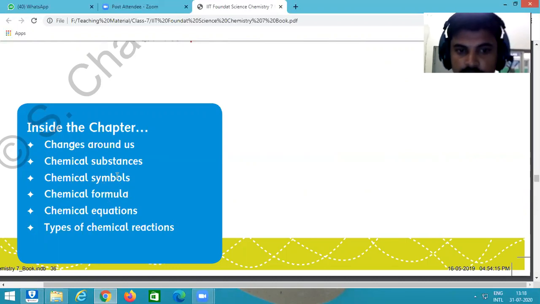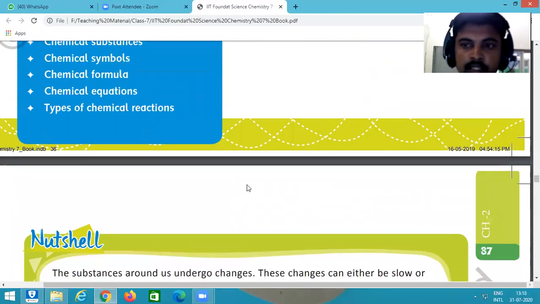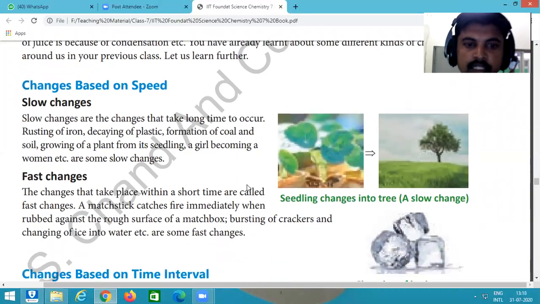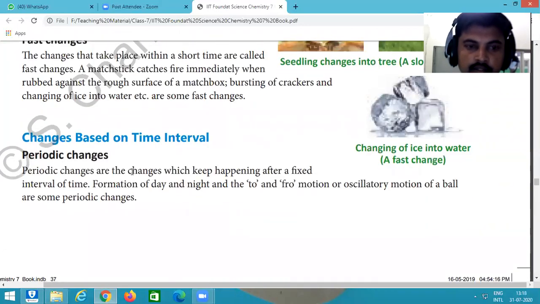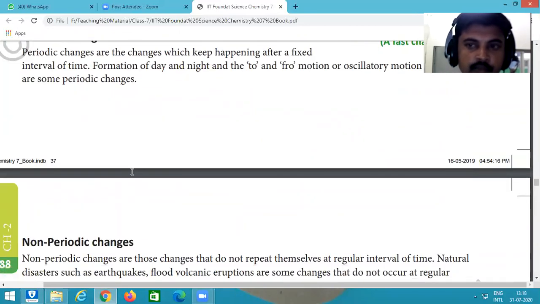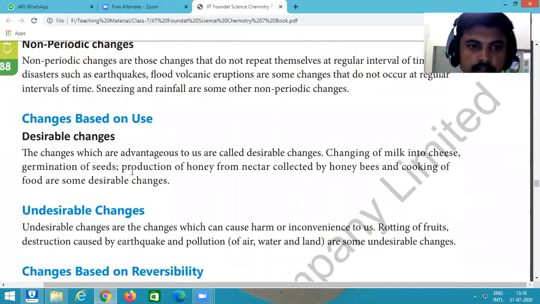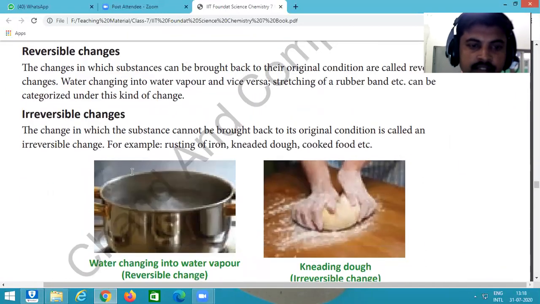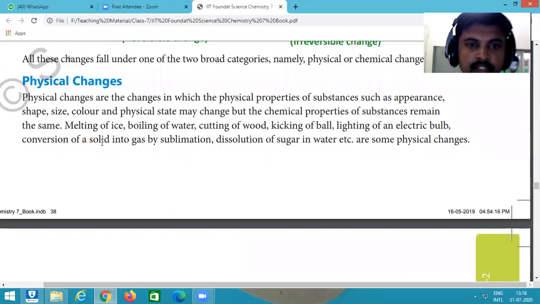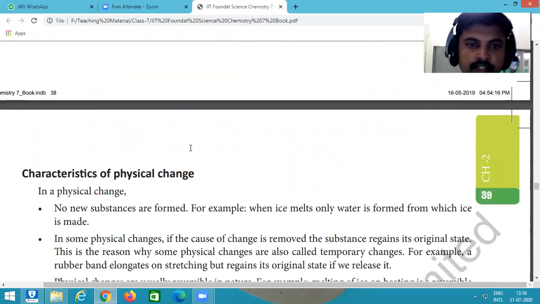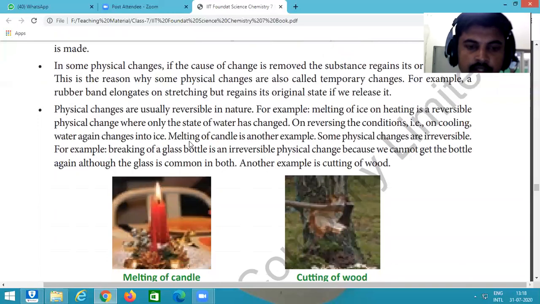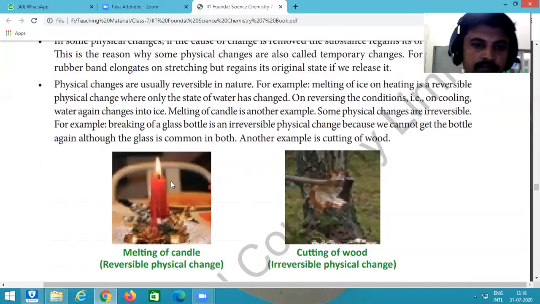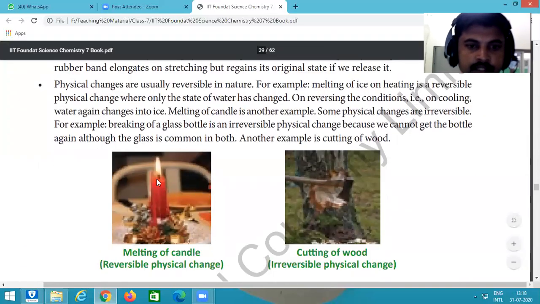So today we continue with the next topic, that is types of changes on their properties, chemical changes and physical changes. Physical changes we already discussed in the last video, and different properties we already discussed.